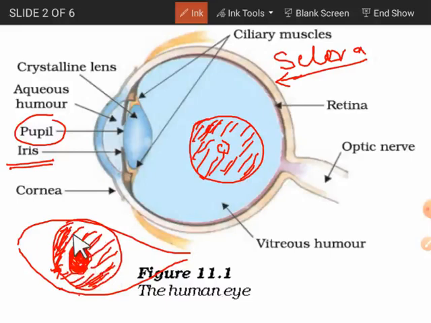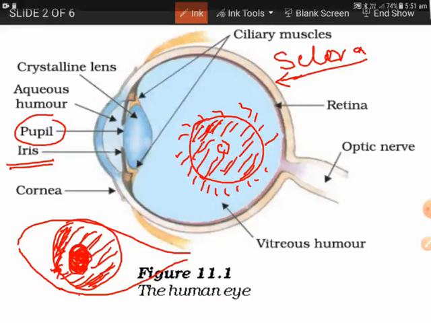This is a muscular diaphragm and it can contract and expand by using the ciliary muscles all over the periphery of the iris. If these muscles relax, then the muscle will be pulled outward from the center of the iris and the hole will become large like this.